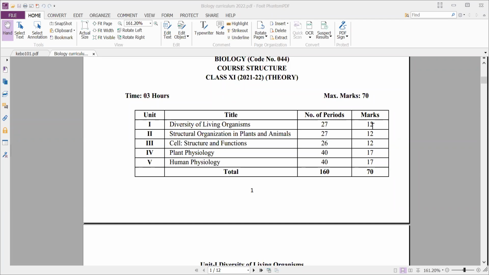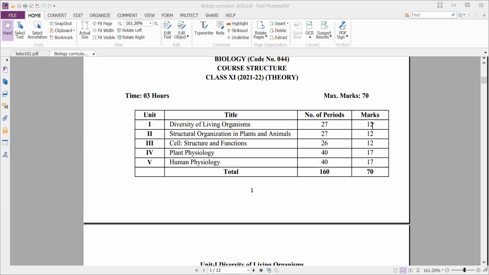These are the 3 chapters included under unit 3, cell structure and functions. All these 3 chapters together constitute the third unit, and it accounts for about 12 marks. The weightage of the third unit is 12 marks.